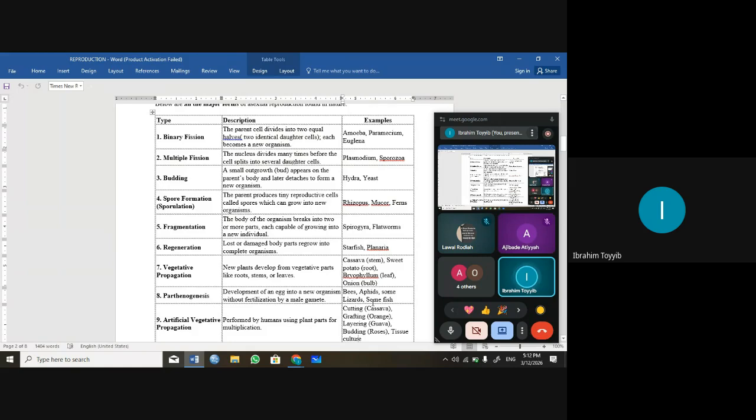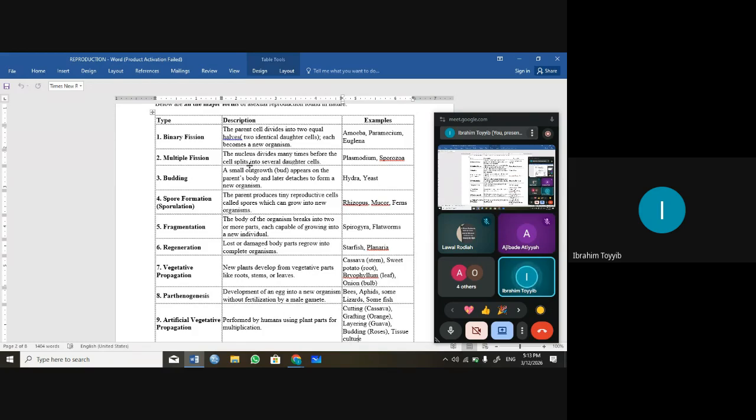The first one is binary fission. This has to do with when the parent cell divides into two identical daughter cells. A parent cell, like amoeba now. All of you know amoeba is a unicellular organism. We have two forms of reproduction, asexual and sexual, and now we have types under asexual.